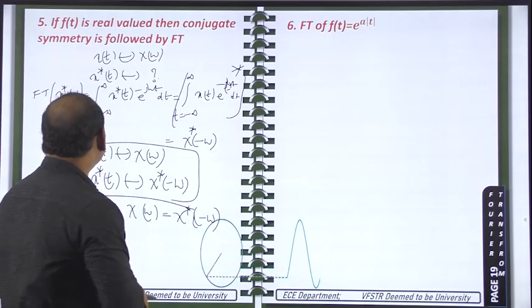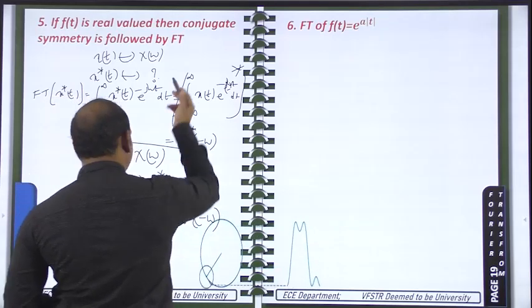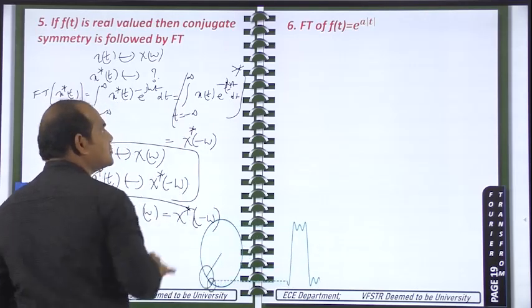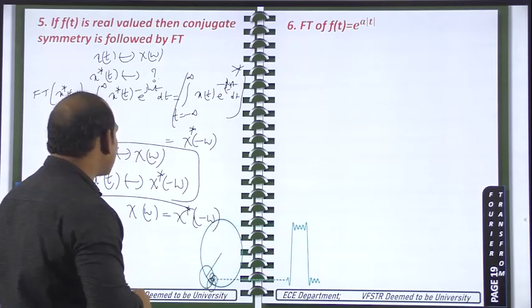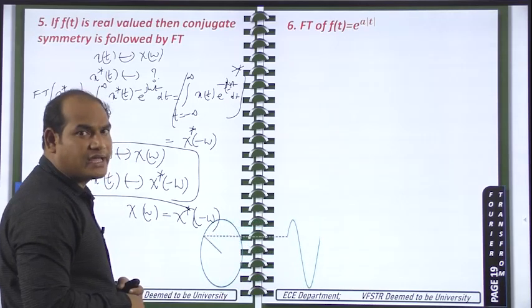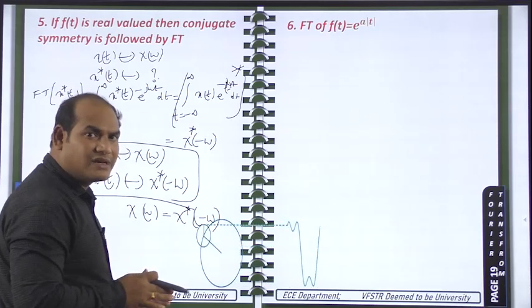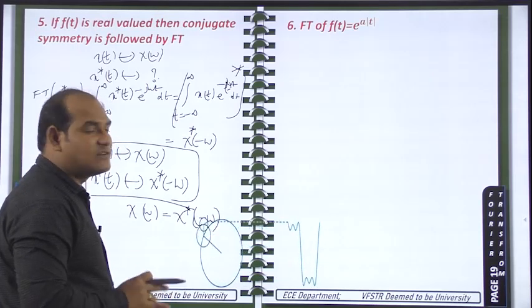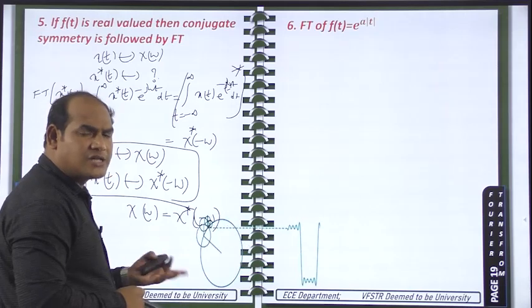Now because it is a real signal, we need to prove it has conjugate symmetry. To show conjugate symmetry, we again take magnitude and phase. The magnitude spectrum must be even and the phase spectrum must be odd. Then we can tell this has conjugate symmetry.